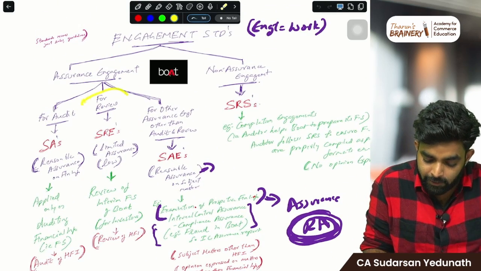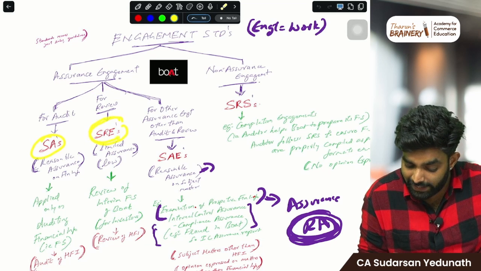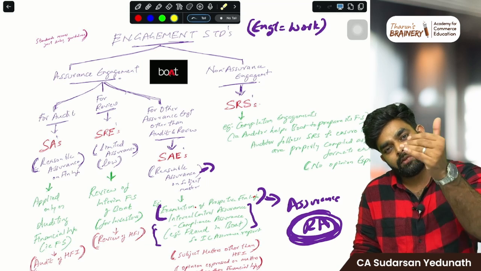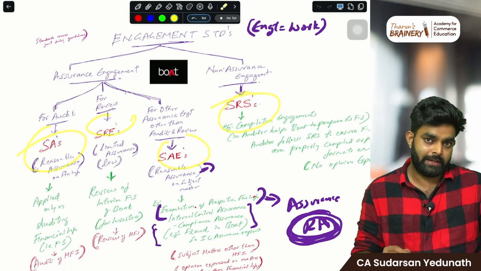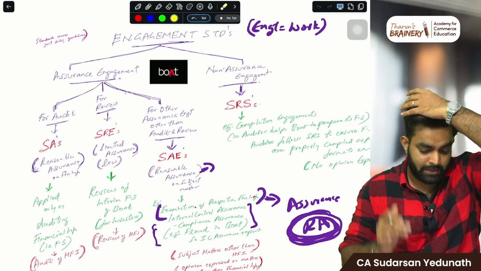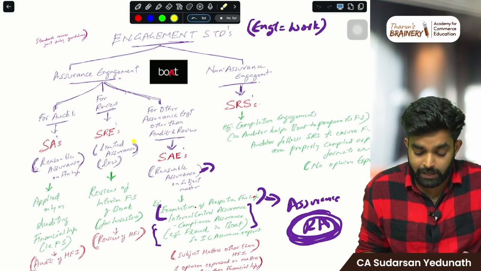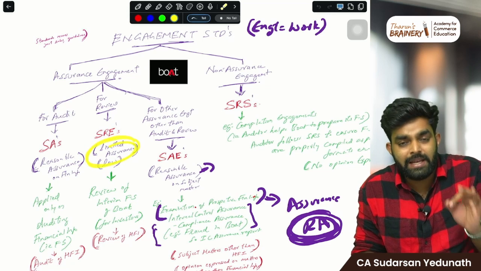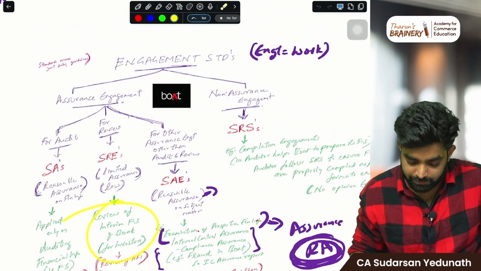And for review, I told you, we need to follow not SA but SRE, standards on review engagement. Don't worry about this. You will study these three only in final. You only need SA here in inter, so don't overthink. For review, you will use SRE. In review, you cannot guarantee everything like audit. Here you will give only limited assurance, for example the review of interim financial statements.